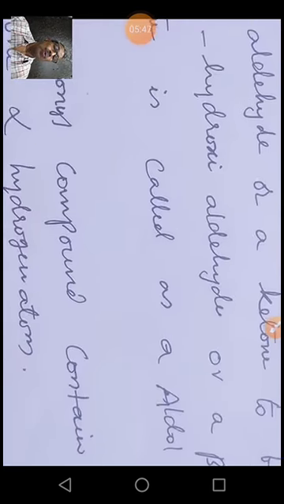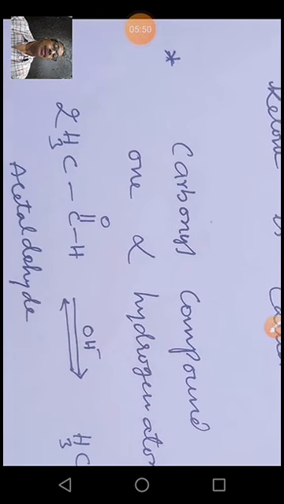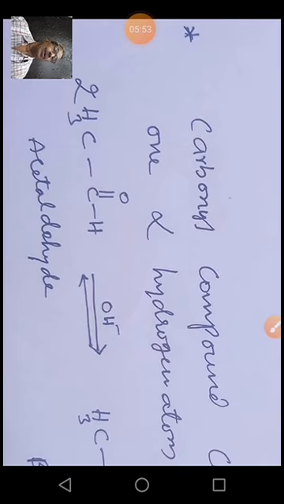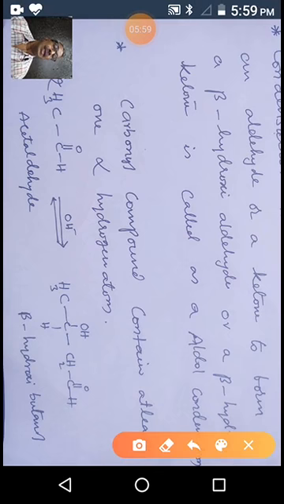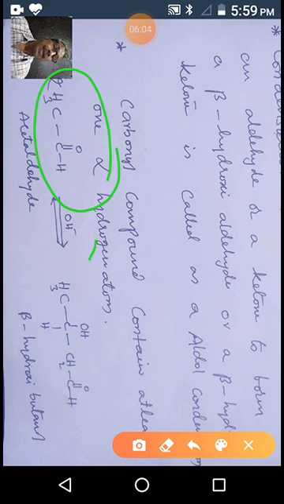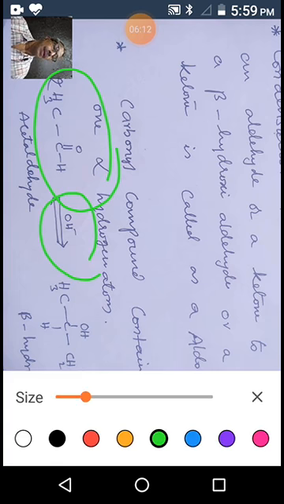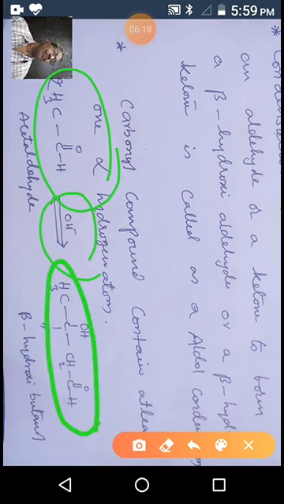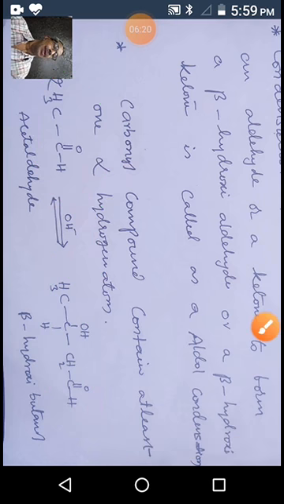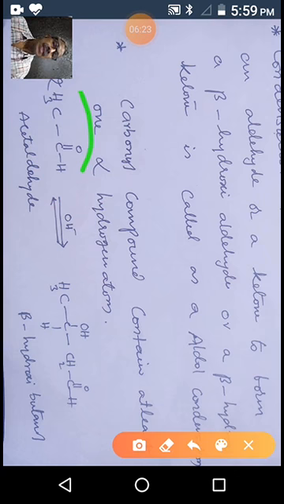A very important thing: here we have given an example. You see acetaldehyde, CH3CHO, in presence of a base, hydroxide, giving a compound like this. This is acetaldehyde, and acetaldehyde has alpha hydrogens.